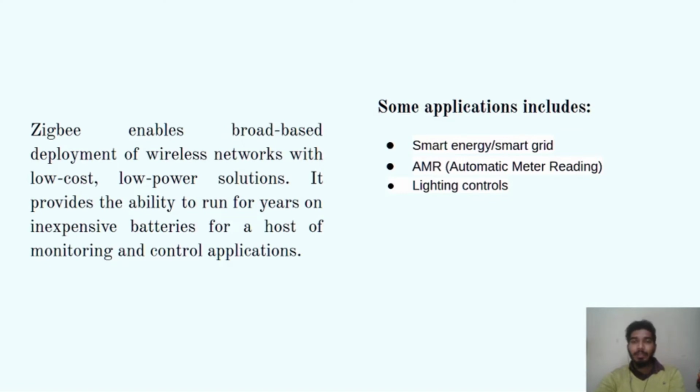Lighting controls, as you all know, means bulbs which are established in our homes. That can also be controlled by Zigbee. Building automation system.